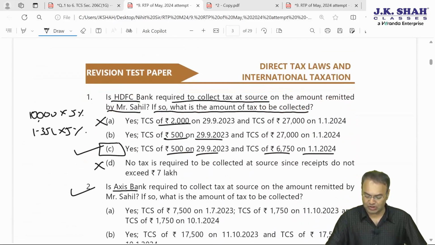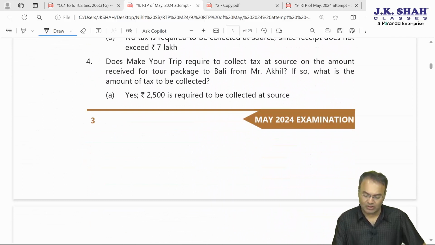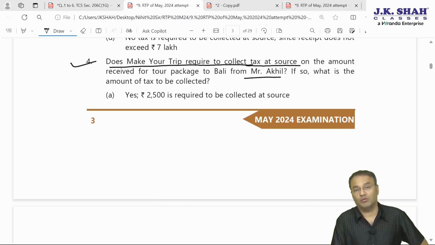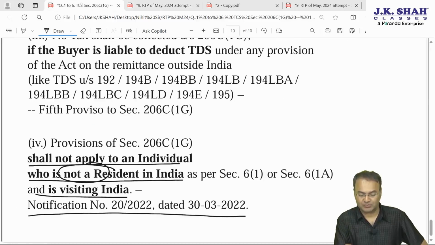What is the question? Question number 4: is Make Your Trip required to collect tax at source on the amount received for the tour package to Bali from Mr. Akil? Answer: no. Why no? Because he is non-resident as per the circular, as per the notification.